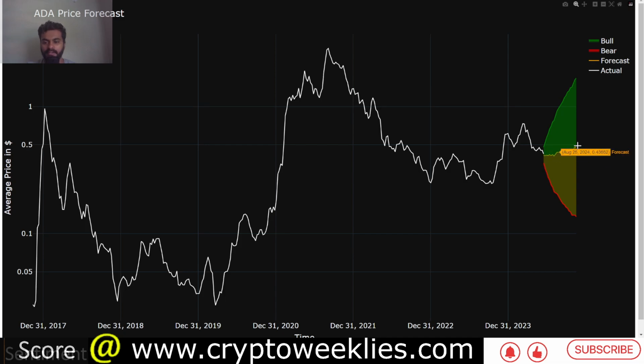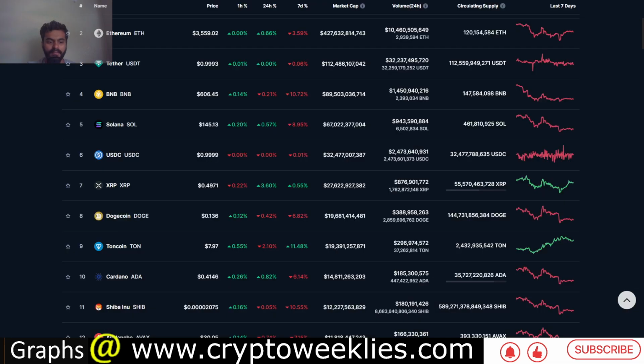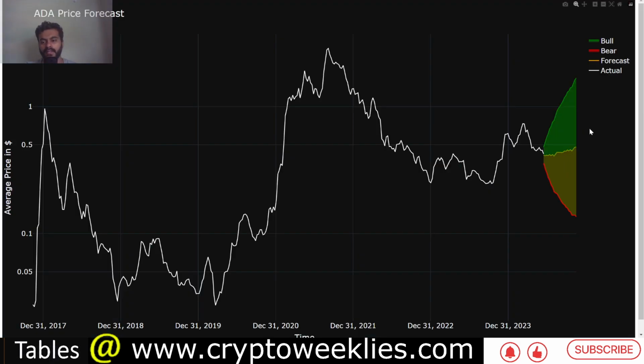The base case scenario is the line in middle, the green zone is the bull case, the red zone is the bear case. The base case for ADA going forward from June to about November of 2024 is price action between 40 cents over here to about 47 cents. You can see the price action for ADA right now is at around 41 cents. So again, the base case, if the market stays sideways, that's the base case for ADA.